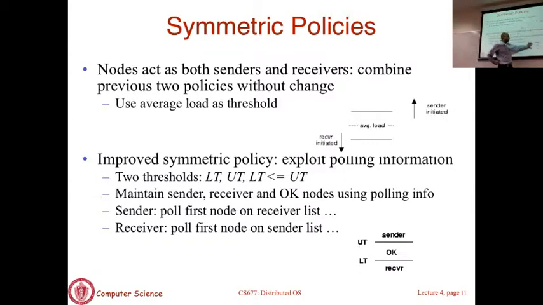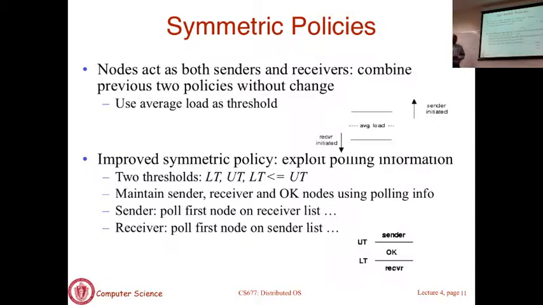Okay, so here, as this figure shows, you have two thresholds, a low threshold and a high threshold. Any machine whose load goes above the high threshold becomes a sender. Any machine whose load goes below a low threshold becomes a receiver. Machines in the middle are doing neither. They're neither trying to send jobs nor looking to receive jobs. So they are just happily executing whatever they have. They're not trying to do anything. So those are the okay machines. Okay, so you are the sender or you are the receiver.